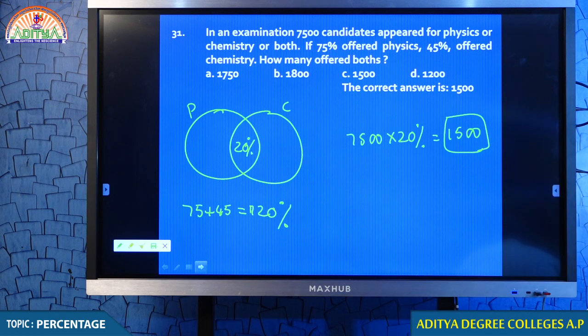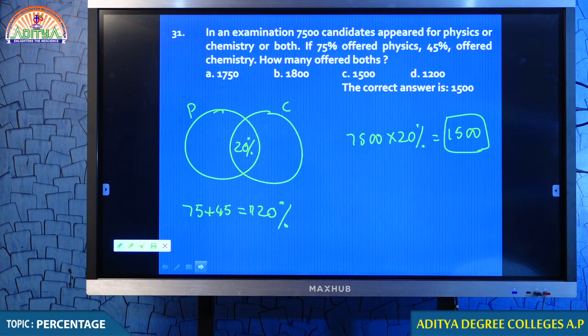Students, we go one by one. Please tell me, is this question okay for you or not? Am I clear to you? Comment. Question number 31 is okay for you or not?